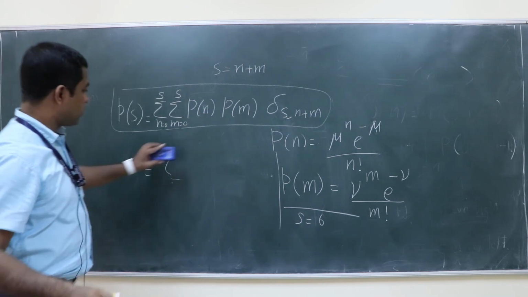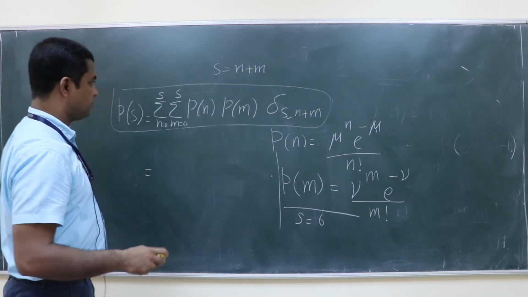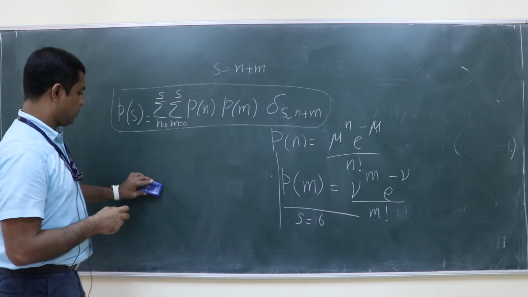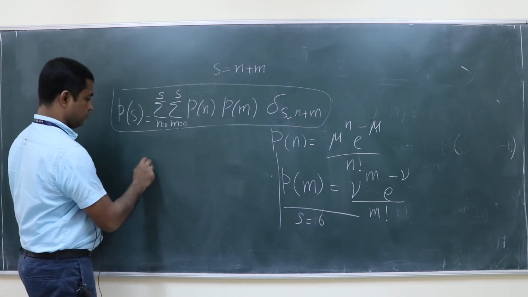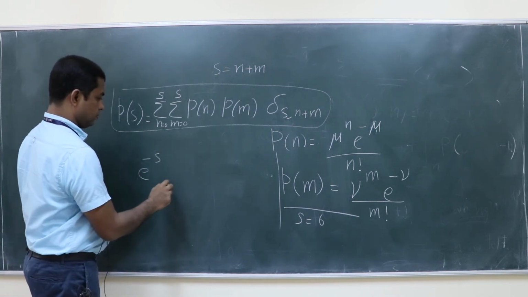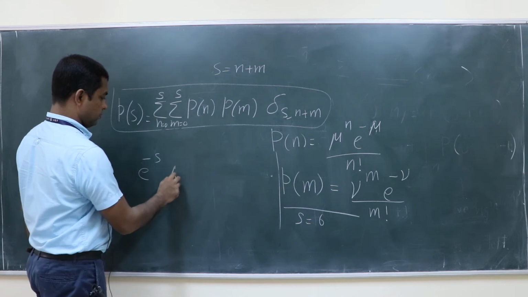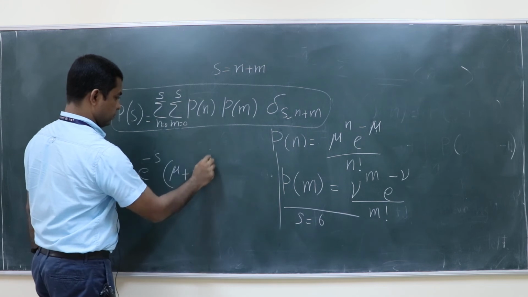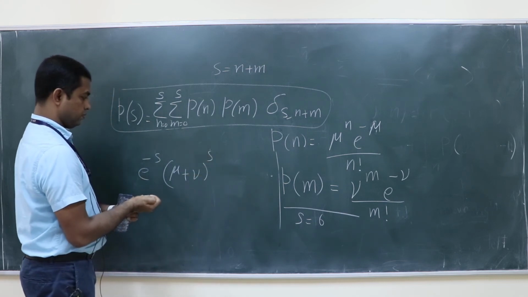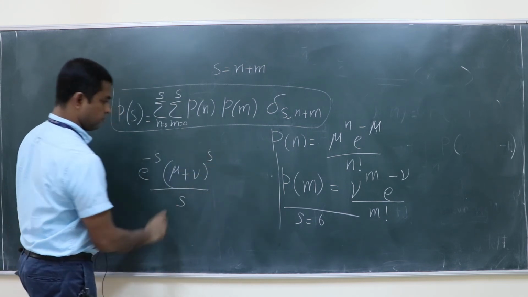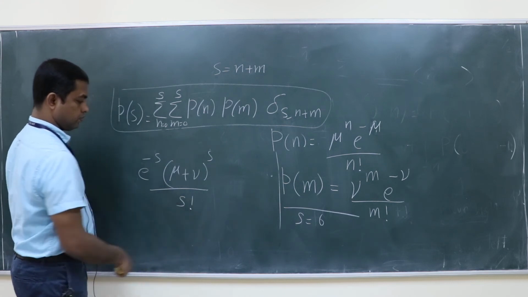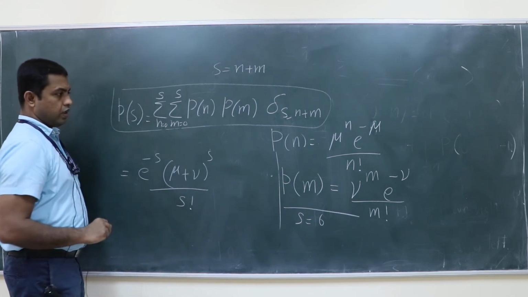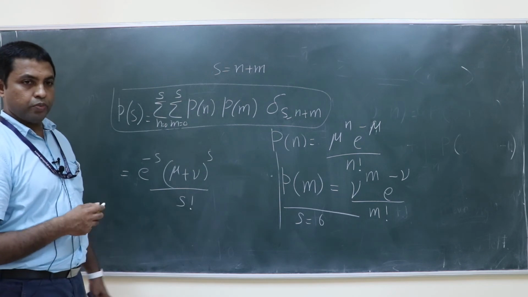Okay, so what is the answer you are getting? e to the power minus (mu plus nu), (mu plus nu) to the power s, upon s factorial. Everybody is getting this or any problem?